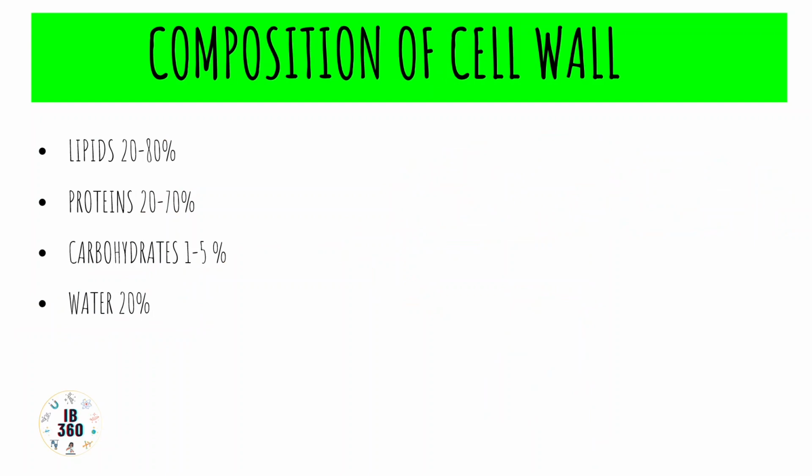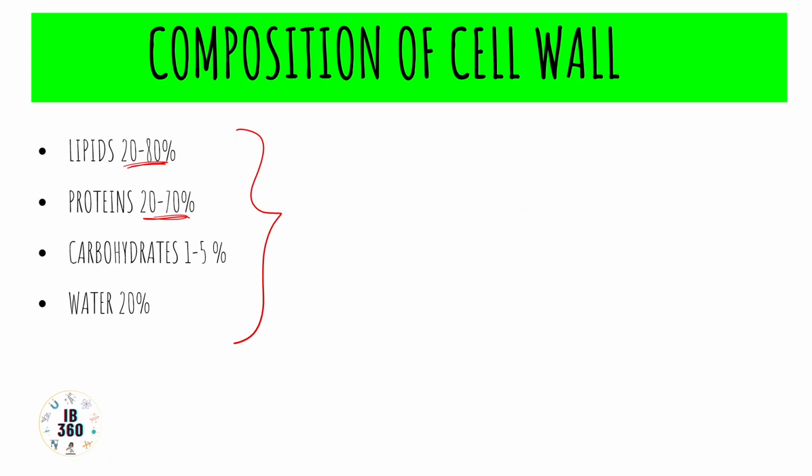Now, the composition of the cell membrane. These values which we see actually vary from cell to cell, and that is why we have shown them in the form of ranges. Lipids occupy 79% actually, to be more precise. Proteins 20 to 70%, carbohydrates 1 to 5%, and water 20%.